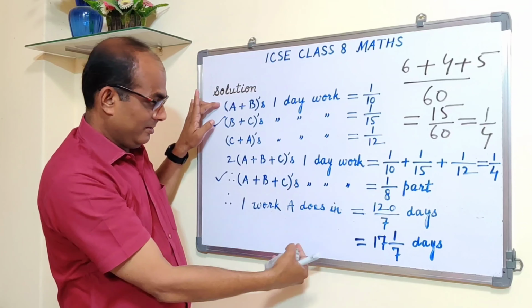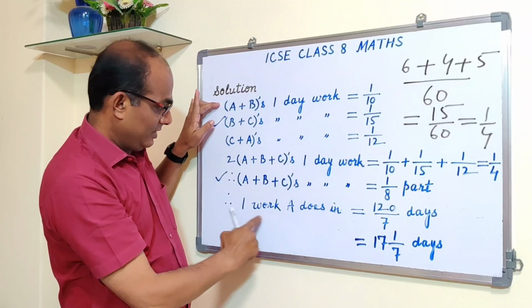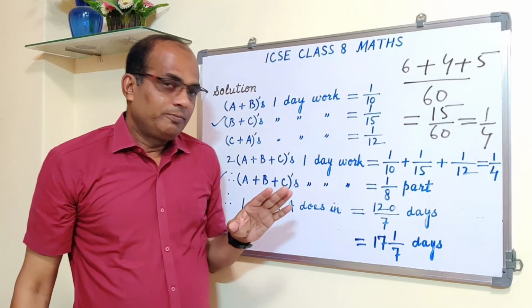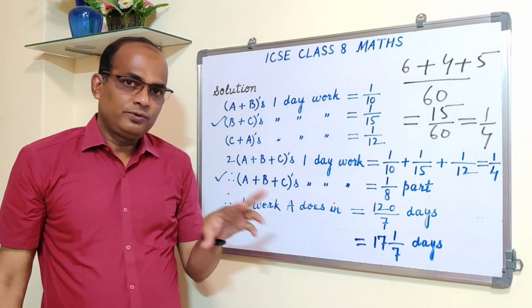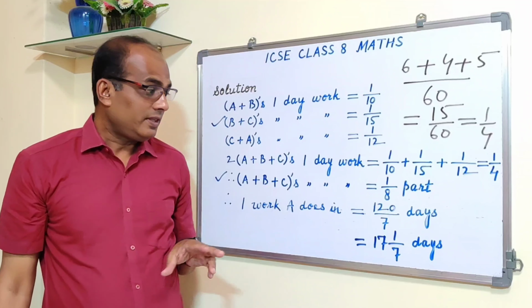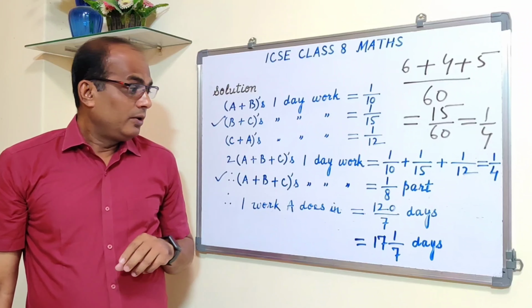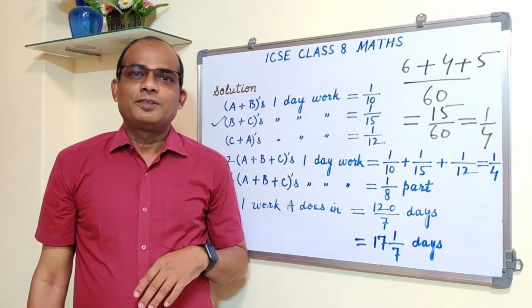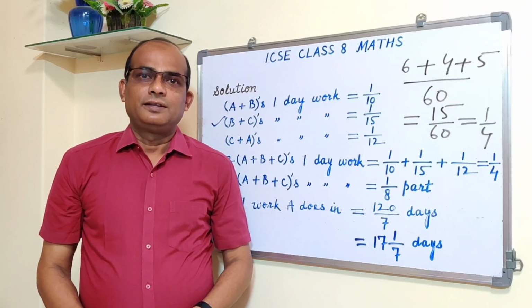Follow the steps like I have done for A. Okay, so please complete that. 2-3 more steps are there. You can complete. Hope things are very, very clear. Okay then, thank you so much.